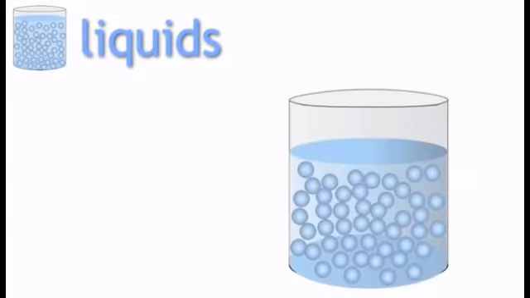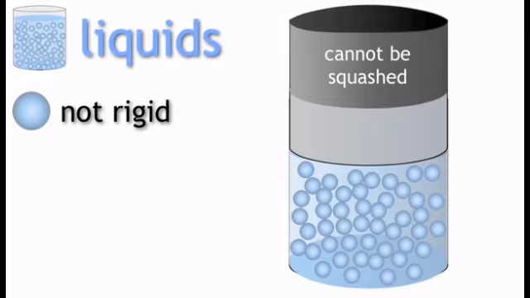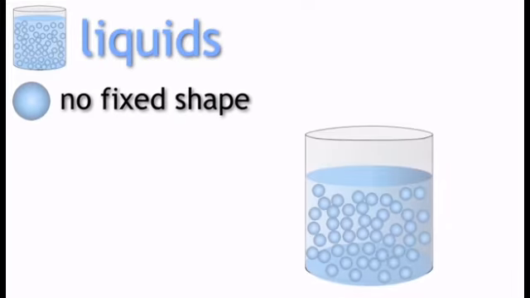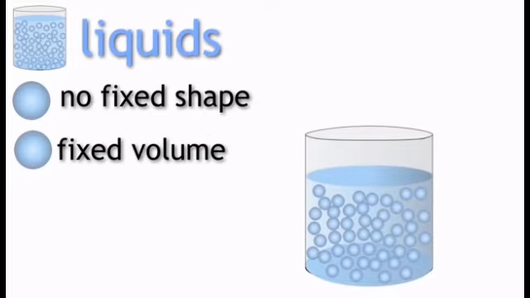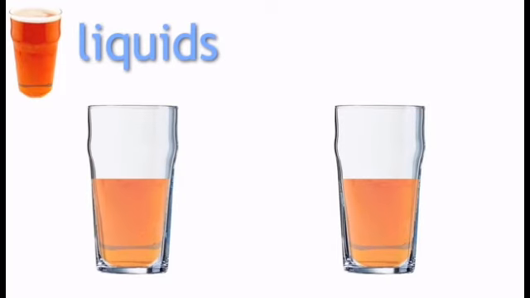So, liquids are not rigid, but because their particles are closely packed as in solids, they cannot be squashed or compressed. They do not have a fixed shape, but they do have a fixed volume. Beware with that one, as many students think because liquids do not have a fixed shape, they do not have a fixed volume either. But they are wrong. If someone orders a pint of beer, they cannot make it 2 pints by pouring it into different containers. As you know, liquids can flow.